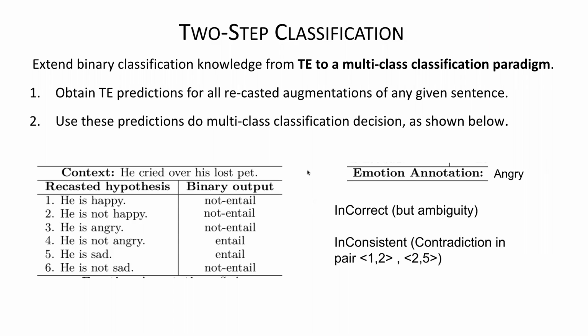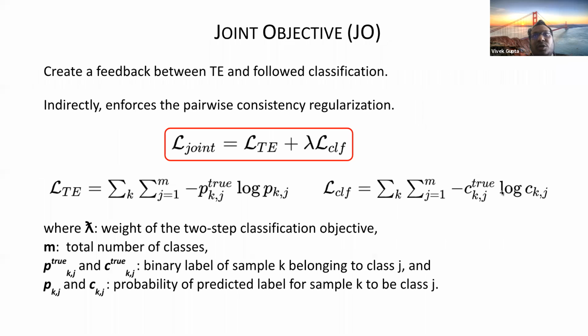So let me continue. The next thing one can do is two things. One can first train a textual entailment model, take all these entailment outputs, which are binary, and then try to predict the label. But who said we can do this independently? We can do this in a joint fashion also. We can first predict the textual entailment labels, then use those label probabilities to predict the final classification. Instead of doing this independently, you can always do this jointly.